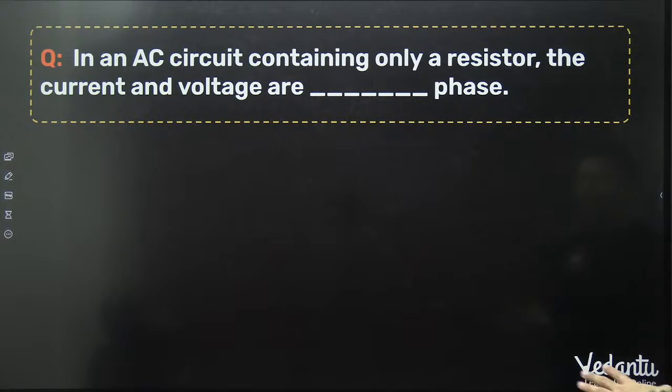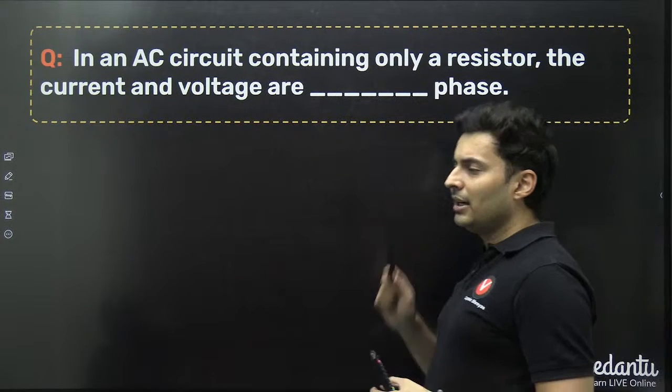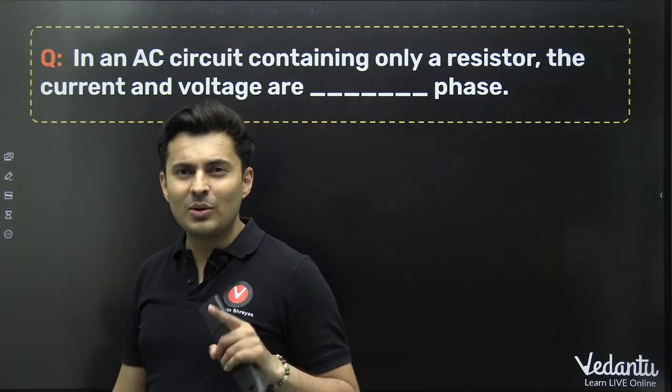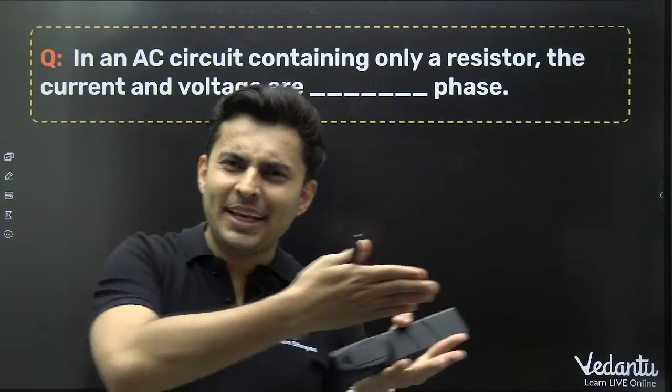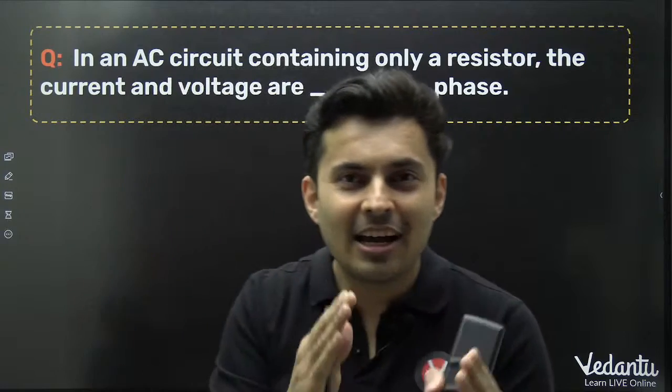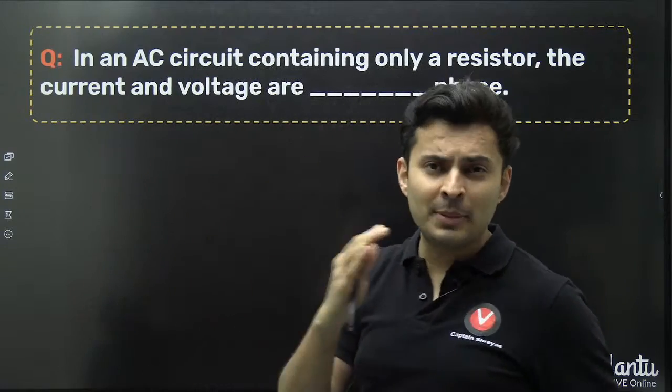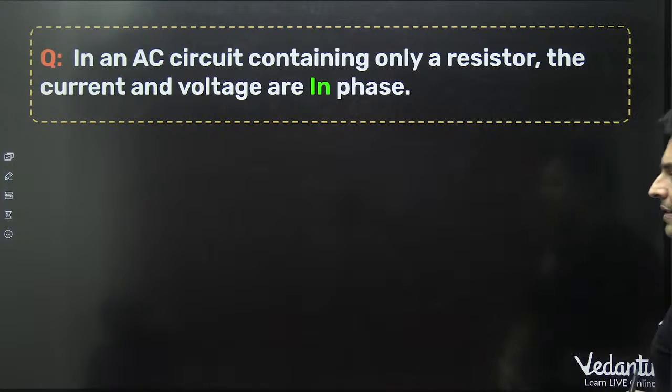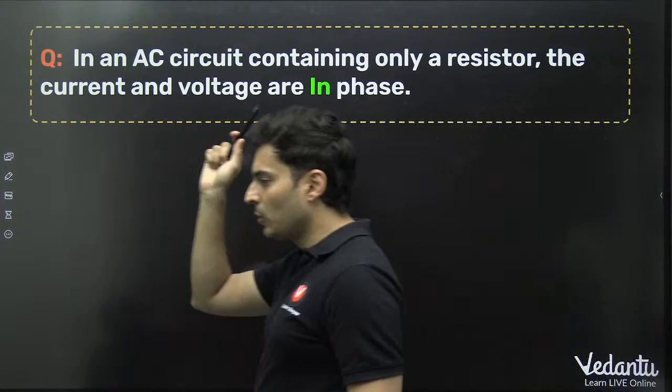If you take only a resistor in an AC circuit, there is no inductor, there is no capacitor. The voltage and current will vary together. There will be perfect sync. They are having zero phase difference, which means in phase. The answer is in phase, 0 degrees.